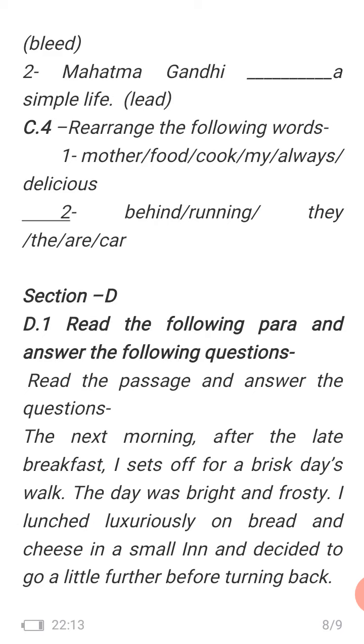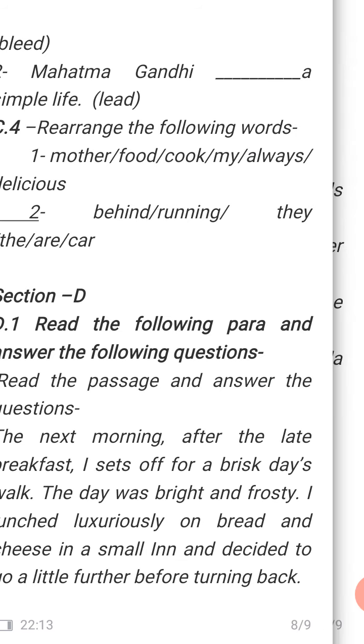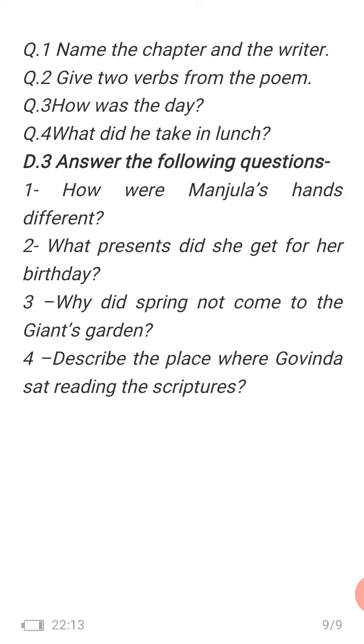Seen para means a para that is from your literature book. A chapter that is meant for reading in your syllabus will be decided and a paragraph from that is given. You should know the name of the chapter. This you will do on your own because this is not unseen. This is seen and we have discussed it in our class. Got it? So something you will do on your own. Moving to the next one.